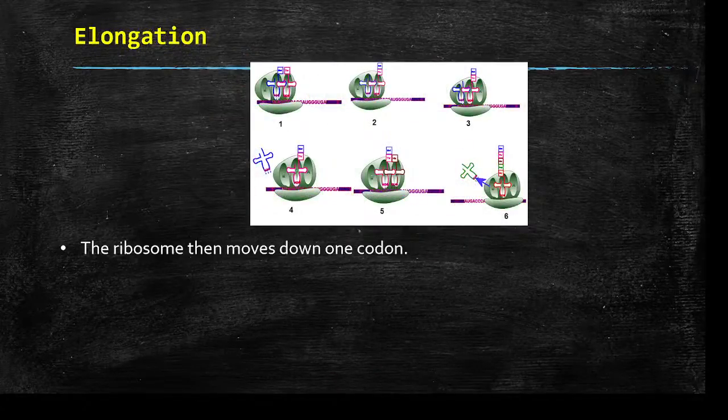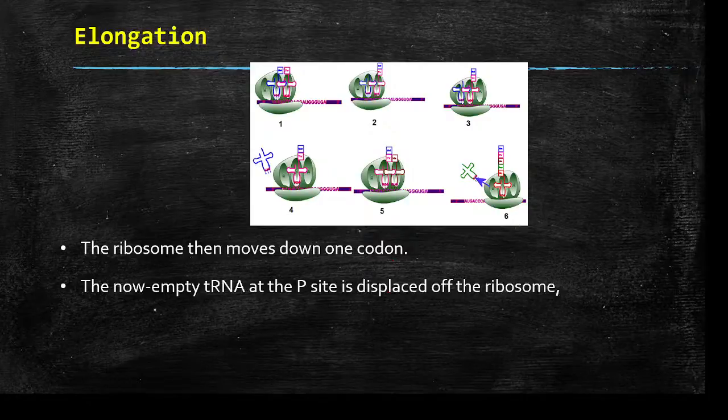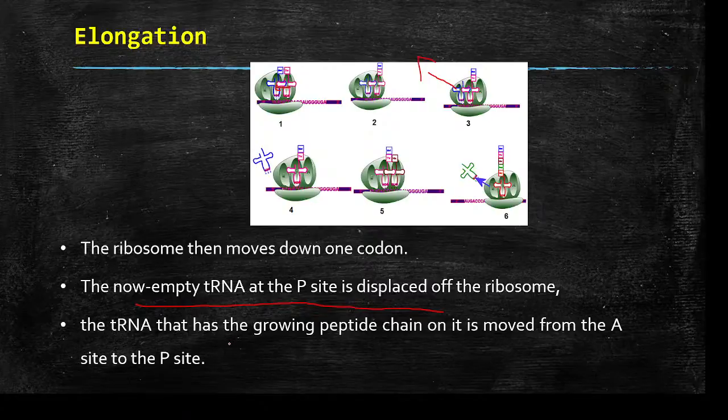The ribosome will then move down one more codon. So the now empty tRNA at the P site is displaced. This tRNA will move from the A site to the P site, and from the P site it will move to the E site, from where it is eliminated. Okay, so the tRNA that has the growing peptide chain on it is moved from the A site to the P site. Okay, so again